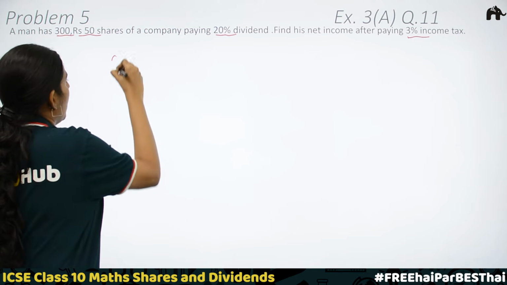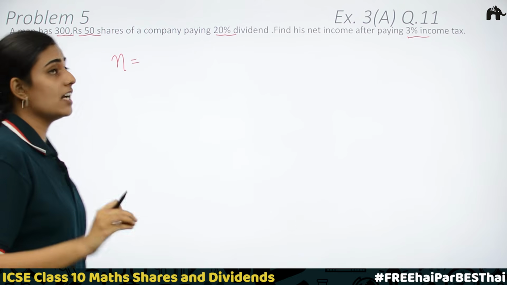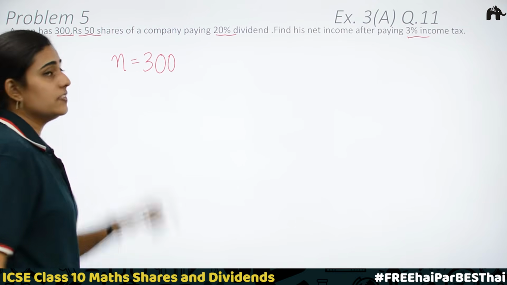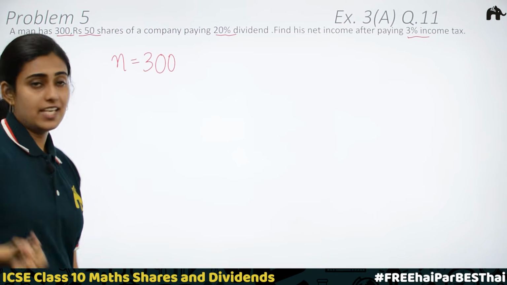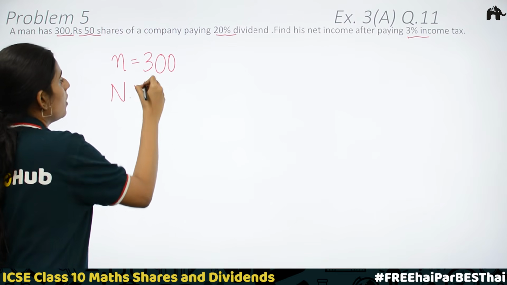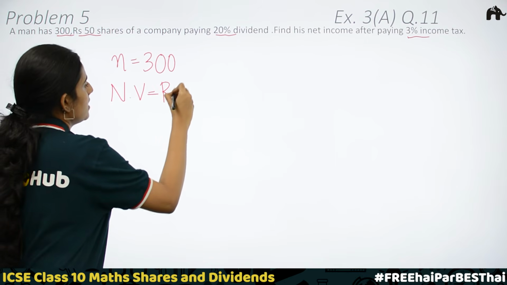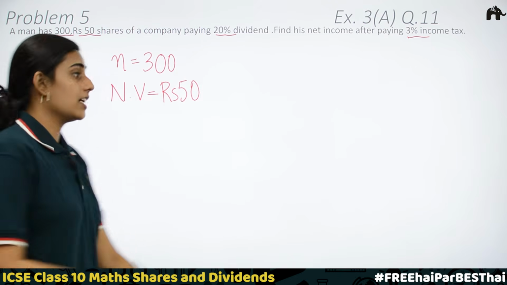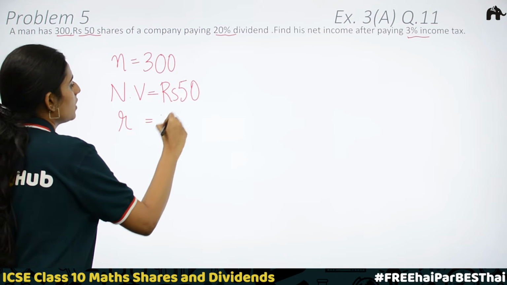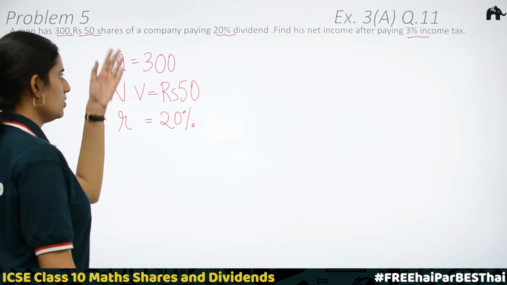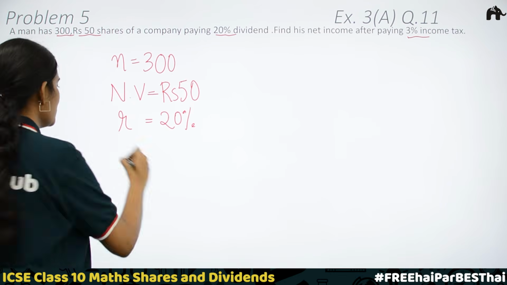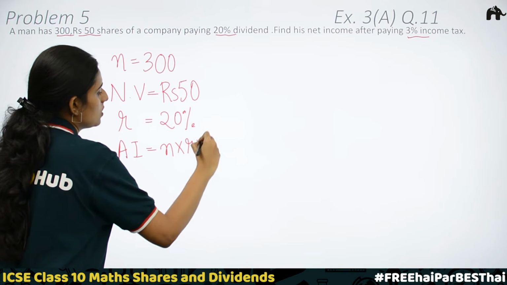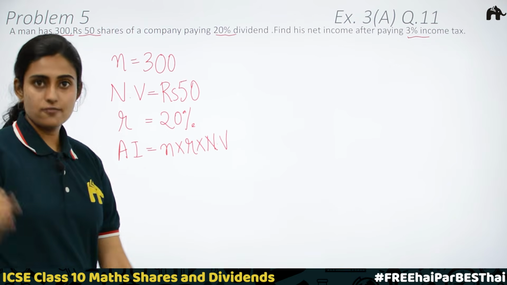Now here, what are the given quantities? We have N, number of shares. A man has 300 rupees 50 shares, which means N is equal to 300. Rupees 50 shares. What is rupees 50? Yes, rupees 50 is the nominal value of one share. NV is equal to rupees 50. What else? 20% dividend. Rate of dividend is also given. R is equal to 20%. Using this, we can calculate annual income. Yes, annual income is equal to N into R into nominal value of one share.